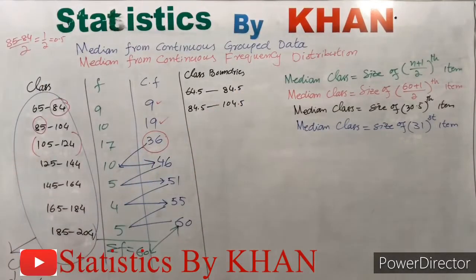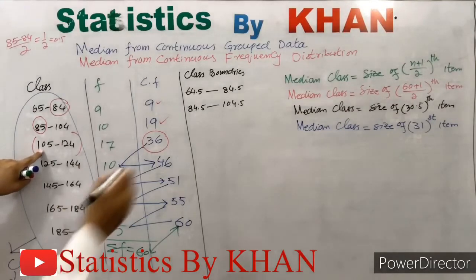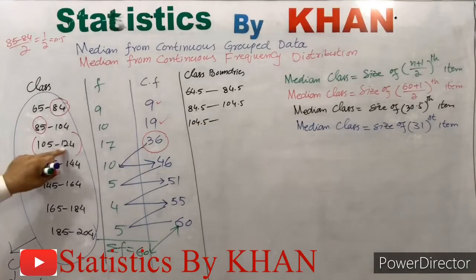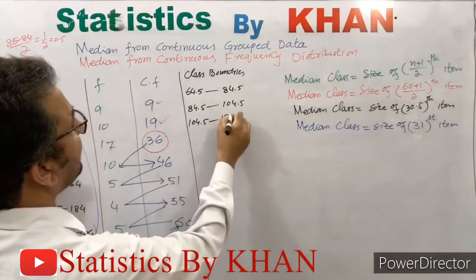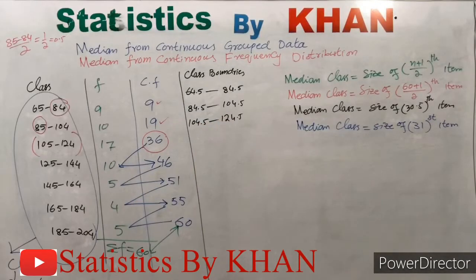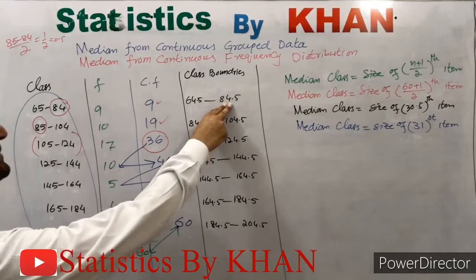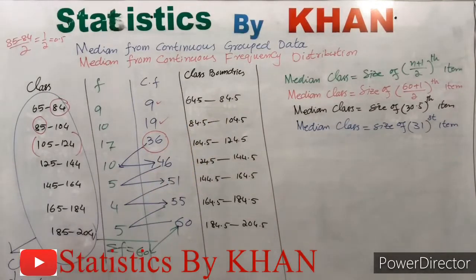Similarly, for the rest of the classes, if I subtract 0.5 from 105, I will get 104.5. And if I add 0.5 to 124, it will become 124.5. Keeping the same procedure for all of the classes, we will get these class boundaries, because there is a match between the upper limit of the preceding class and the lower limit of the succeeding class. And we can see this relation throughout the classes.